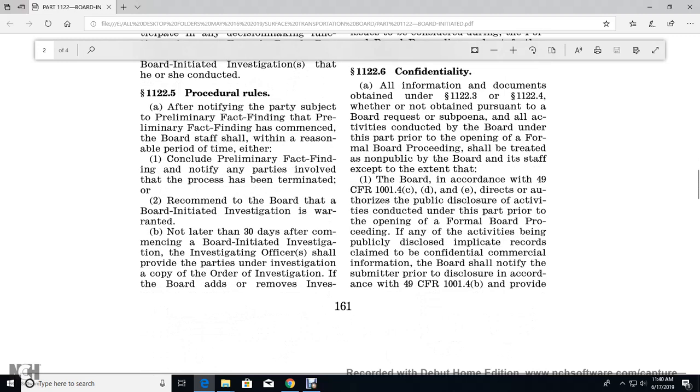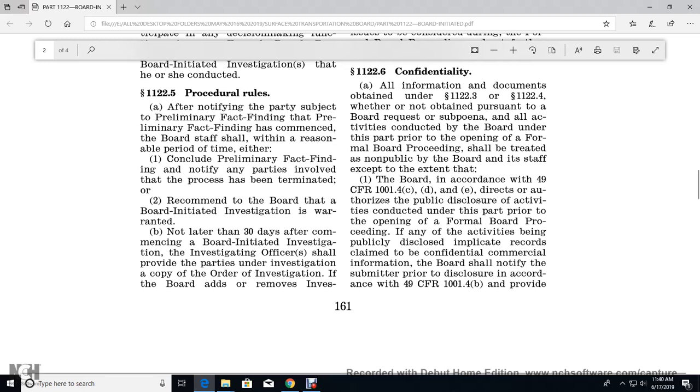After notifying the party subject to the preliminary fact finding of the commencement of the preliminary fact finding, board staff shall, within a reasonable period of time, either conclude the preliminary fact finding and notify any of the parties involved that the process is terminated, or recommend that the board initiated investigation is warranted, no later than 30 days after the commencement of the board initiated investigation.